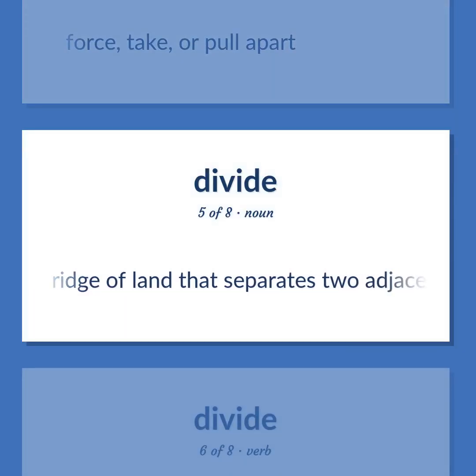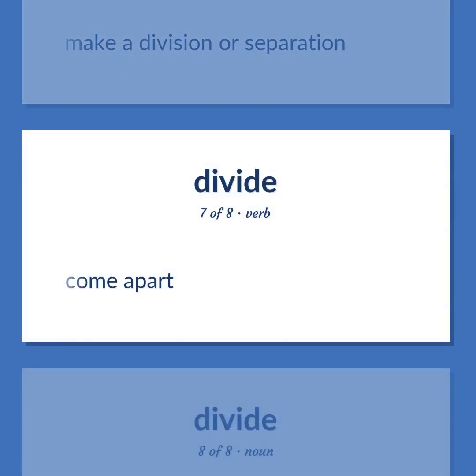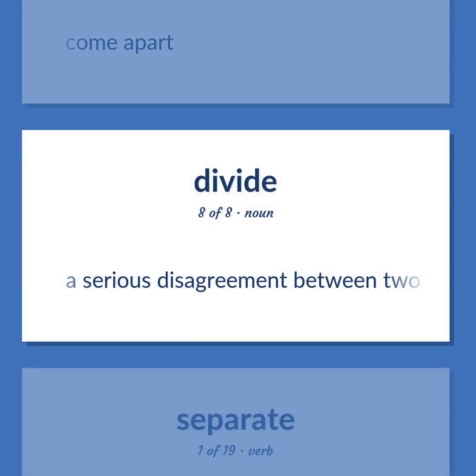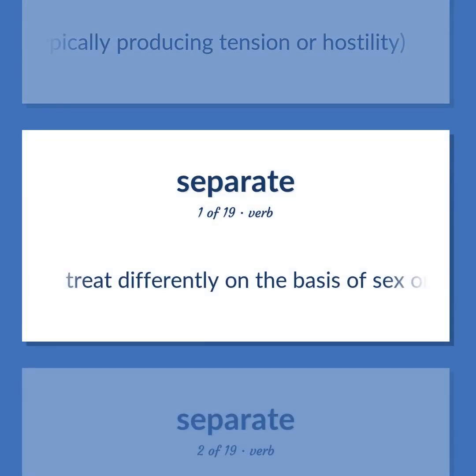A ridge of land that separates 2 adjacent river systems. Make a division or separation. Come apart. A serious disagreement between 2 groups of people, typically producing tension or hostility. Treat differently on the basis of sex or race.